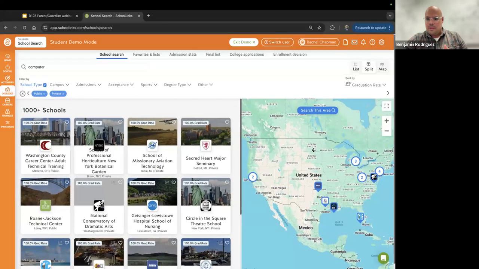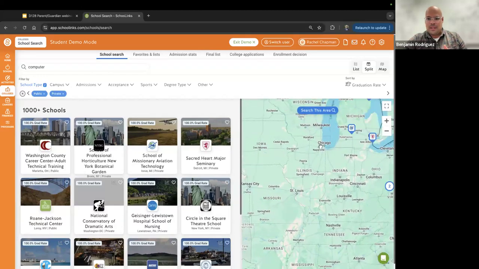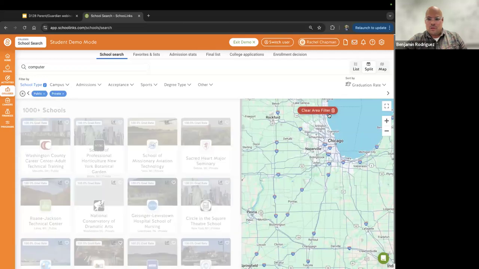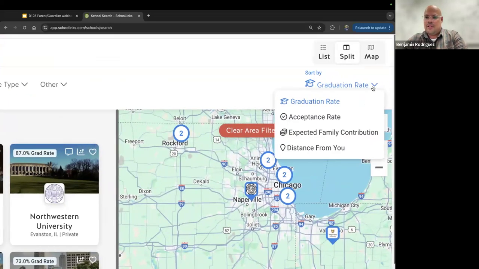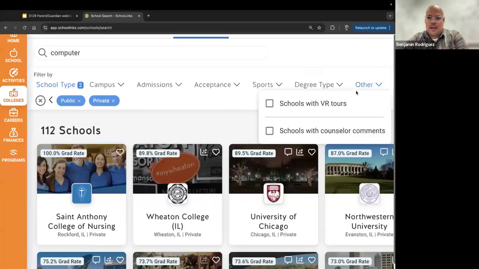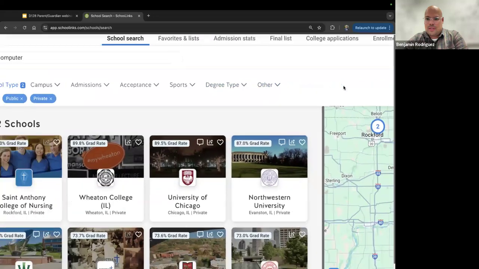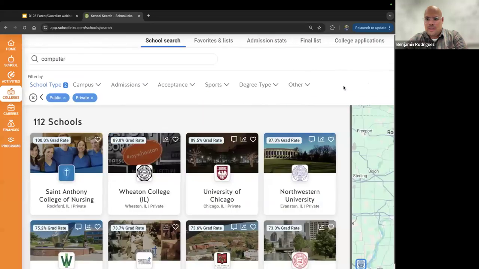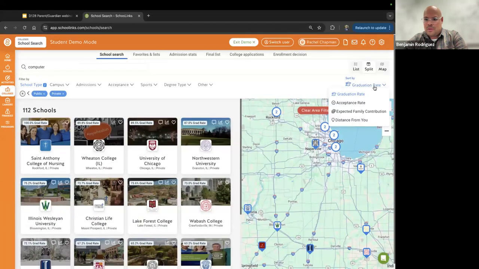You're also able to use this interactive map over here in terms of searching specific areas. I can really zoom in and start searching for this area alone. And I see just within my screen, there's about 112 schools. Over here on the far right, you can sort schools in your list as well. So I'm going to zoom over here. Let's see here. It's going to let me look over there. We'll see. There we go. Nope. All right, I'll zoom out.